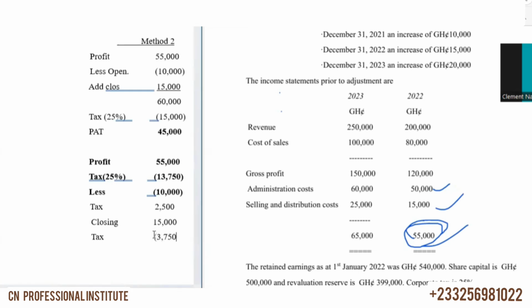Okay. So you can do it this way too. Either you do the tax impact on the individual items. So if you do that way, then you are going to start with the 55,000 minus 13,750 minus the 10,000. Okay, then plus the 2,500.